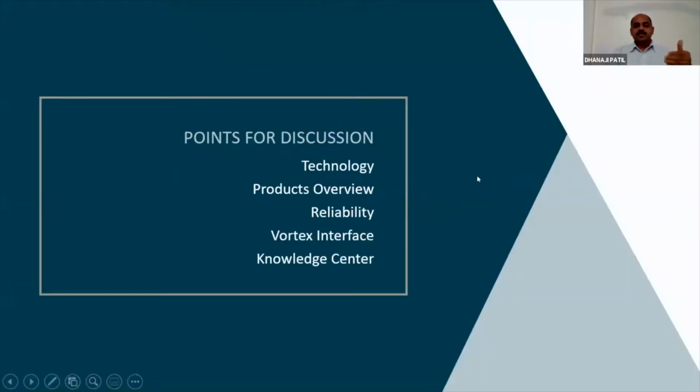In today's session, we will be discussing what technology we use in Vortex, what Vortex products we are offering to clients, then accuracy and reliability associated with the modeled wind information, and then I will show you the Vortex interface and knowledge center section. Let us first discuss the technology.